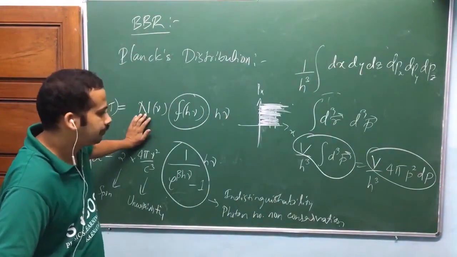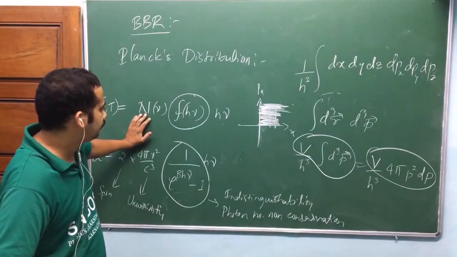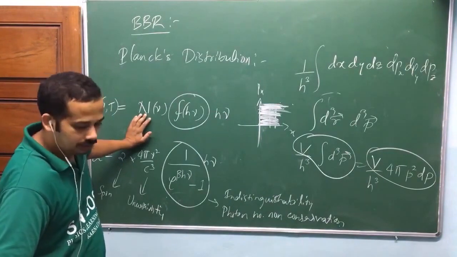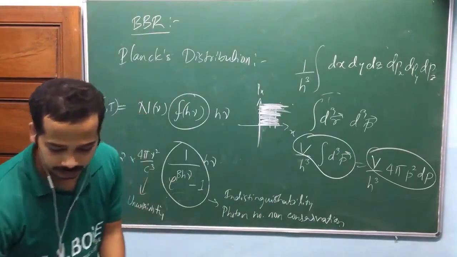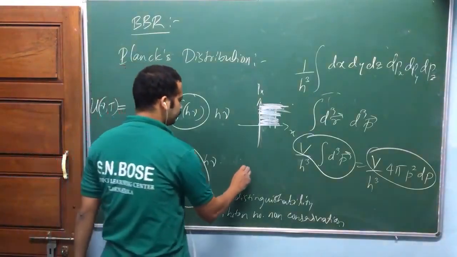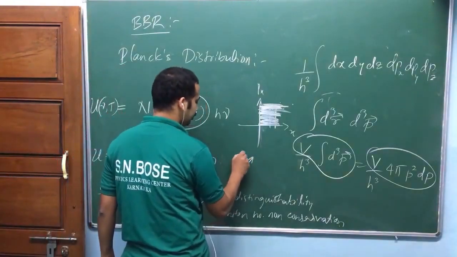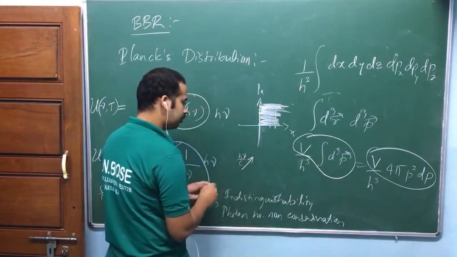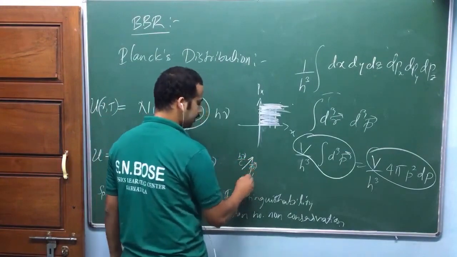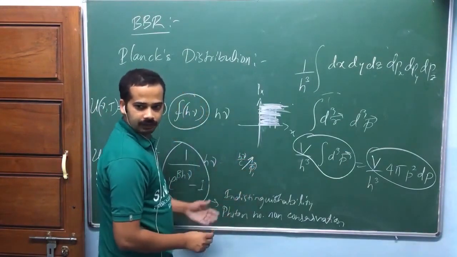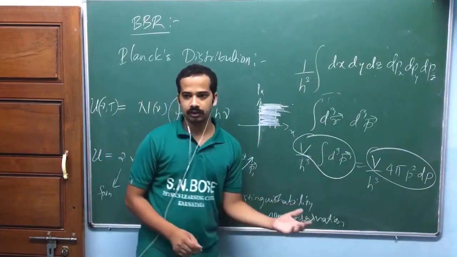Sir, I cannot understand the next state. Possible state means, look here. If there is a photon moving in this direction with momentum h nu by c, that is one momentum, P1, can I write like this? That is one possible state actually.